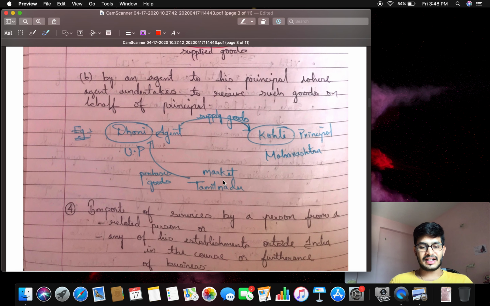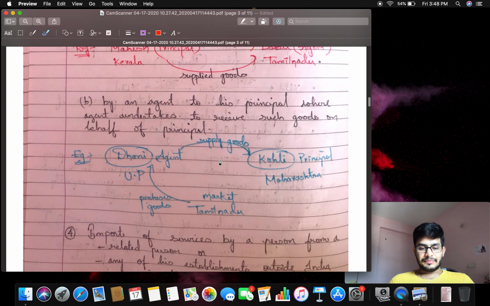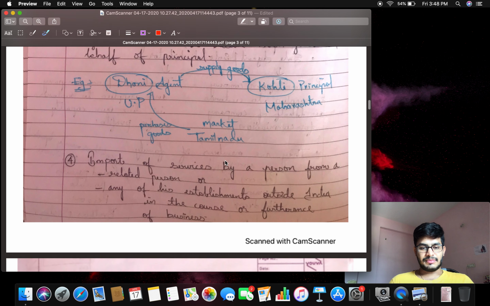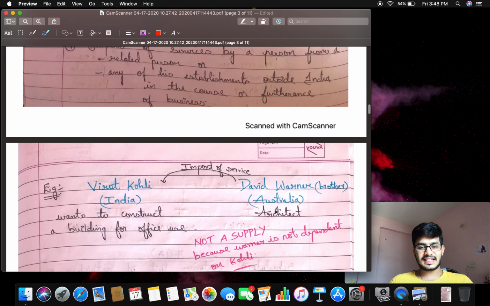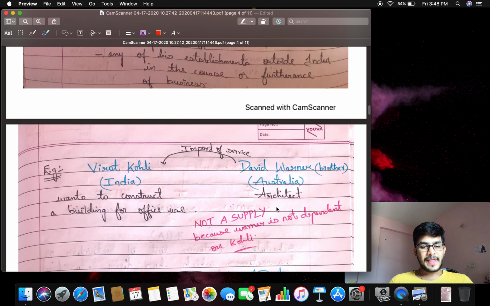That is what the another clause says. See the next one. What does it mean? Import of services by a person from a related person or any of his other establishments outside India in the course or furtherance of business. Let us take an example. There is a person called Virat Kohli, who is there in India. He has one brother, David Warner, who is there in Australia.